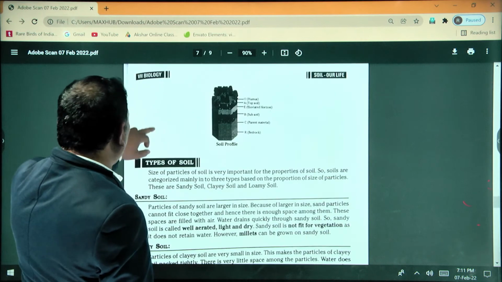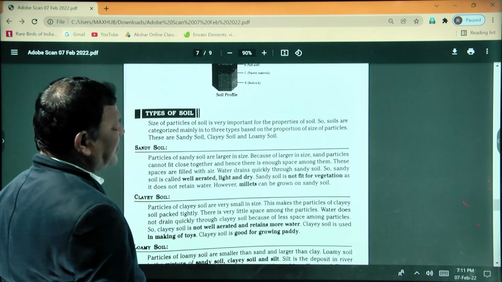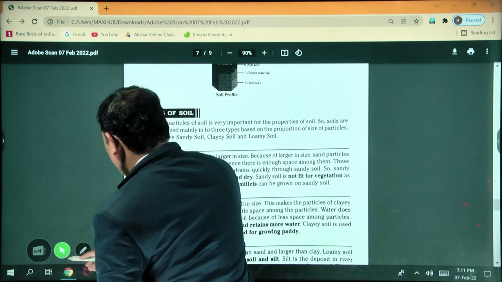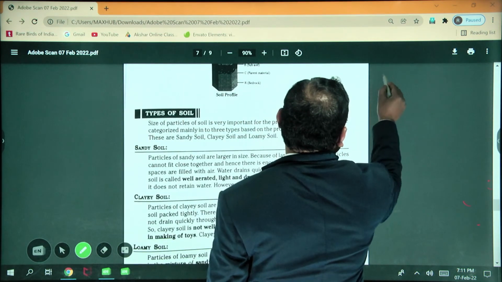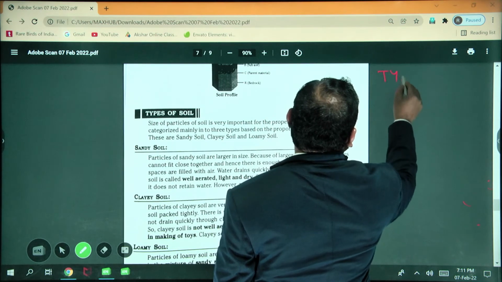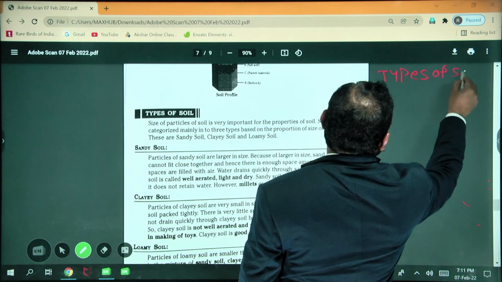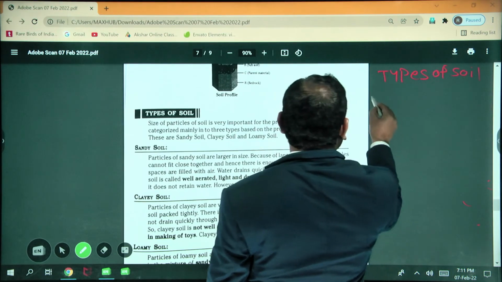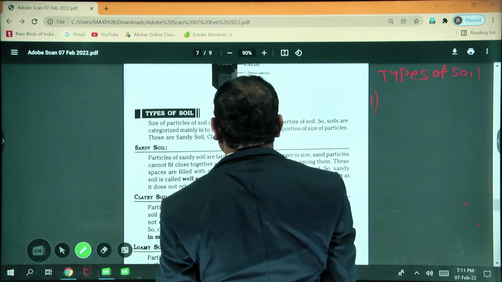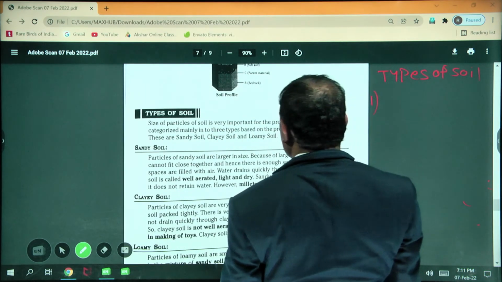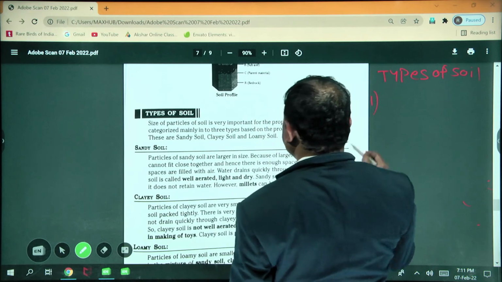Next, coming to the point, types of soil. How many types of soil are present? Do you know how many types of soil? Chaitanya? Yes, sir. Can you say the soil names?